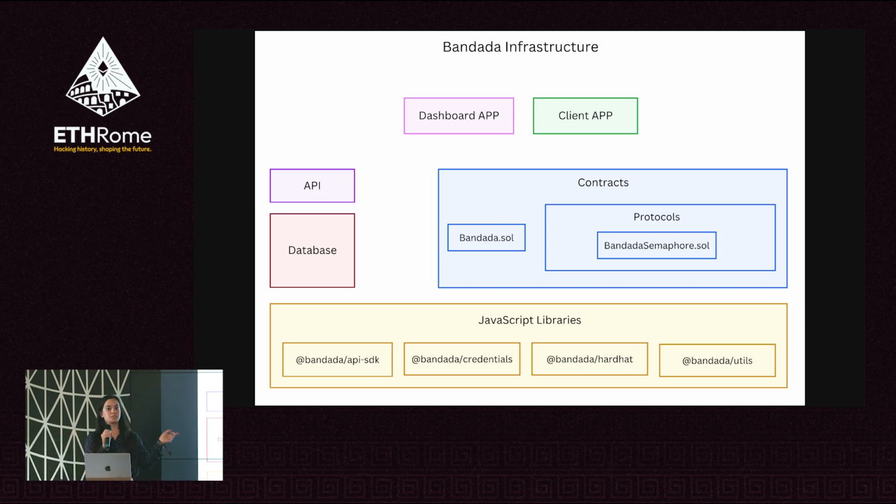There are some JavaScript libraries like the API SDK, which is a wrapper of the API, and you can use it to interact with the infrastructure. There is also the credentials library, which is used to create groups with credentials. It's the one that is being used in the infrastructure to create credential groups. There is a Hardhat library, which is for the contracts to make it easier to deploy the Bandada contracts, and they use this library which has some utility functions.